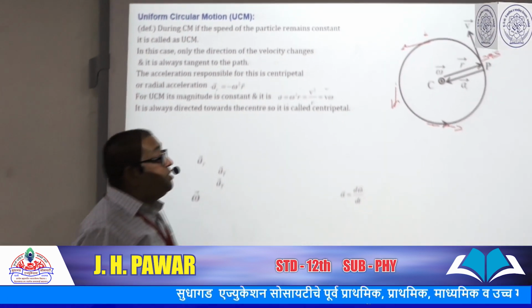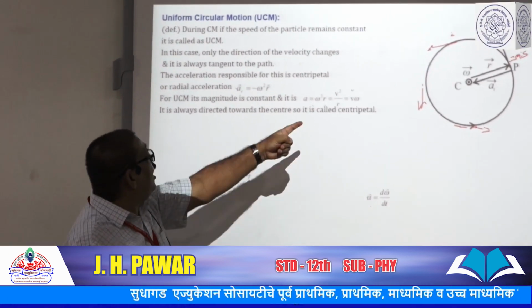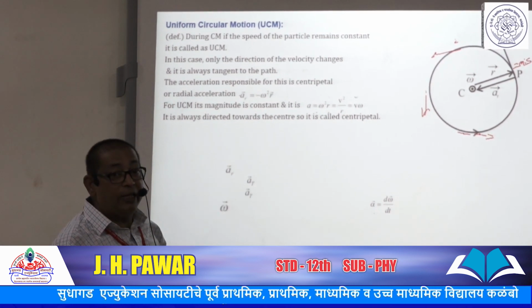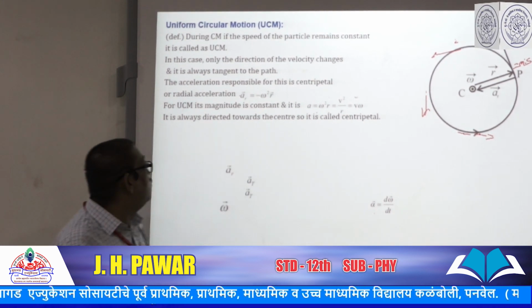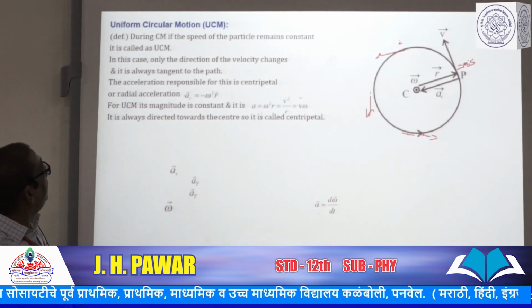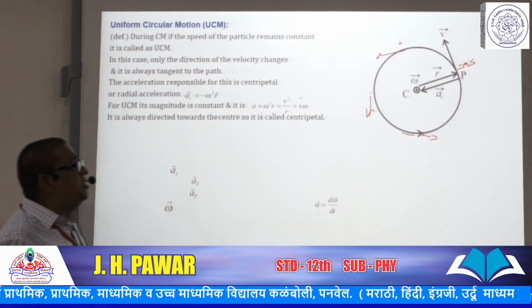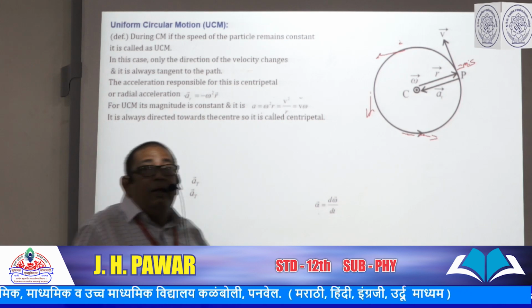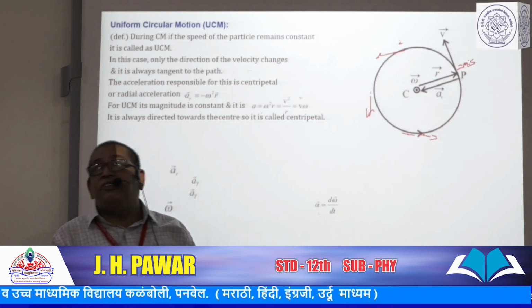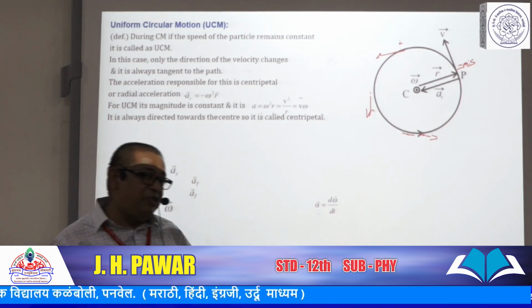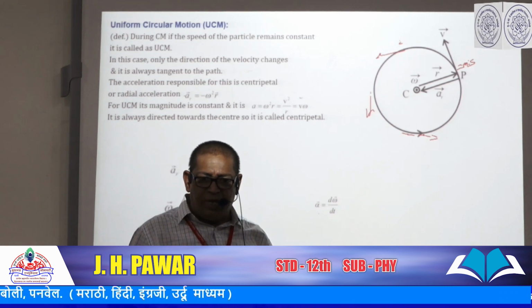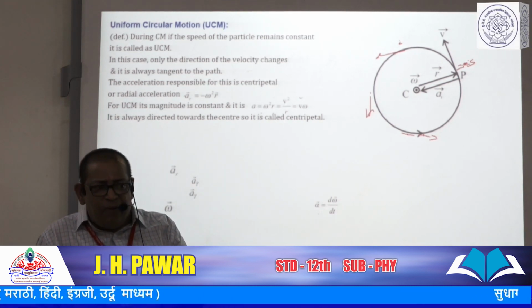And this direction of the velocity is always tangent to the circular path, as we will discuss in a later article also. Thereafter the question arises: why is there a change in direction of the velocity? Then there should be some acceleration to change the direction of the velocity.